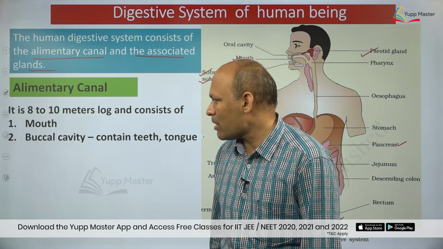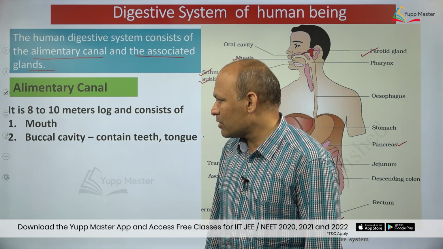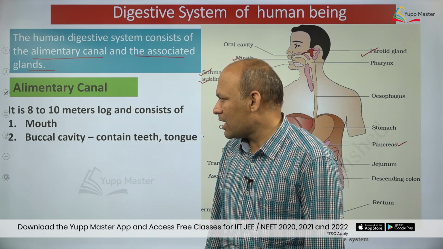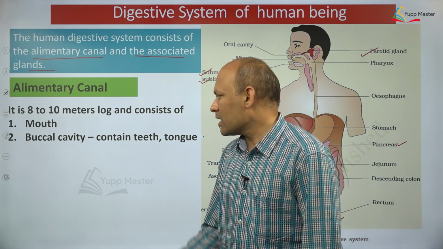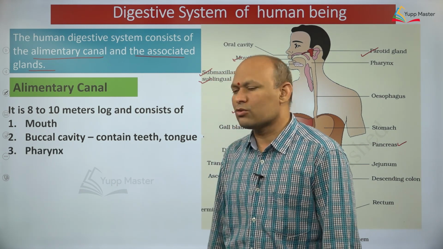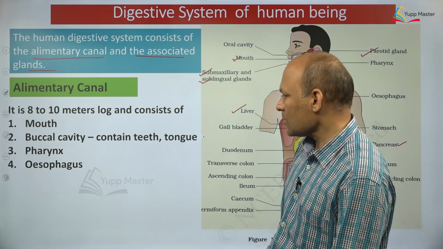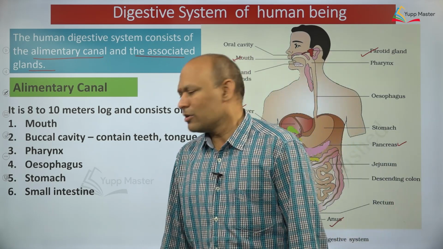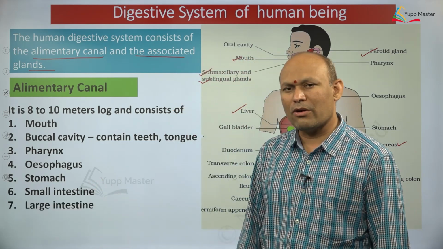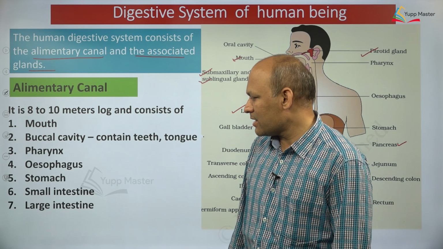It consists of the mouth, dear students. How it helps the person, we will discuss. Then the buccal cavity, which contains teeth and tongue. Pharynx is there, then esophagus and stomach. Then the small intestine, which you have seen in earlier classes.